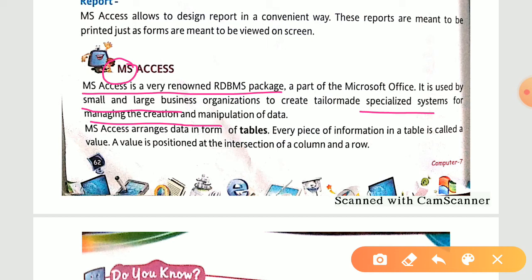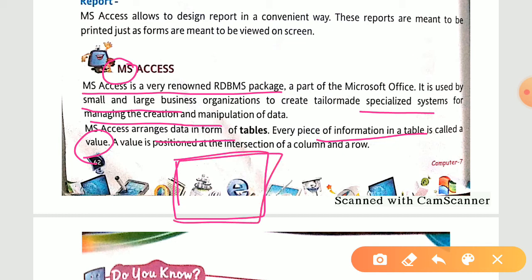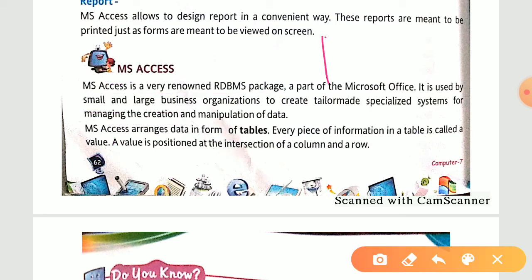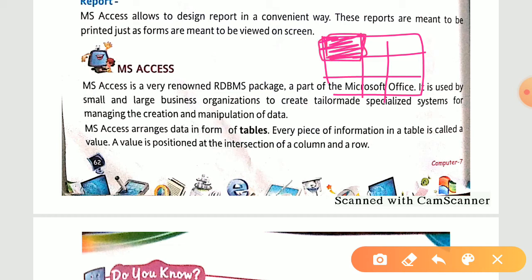Now MS Access arranges data in the form of tables, like the table example I have given you. Every piece of information in a table is called a value. Every piece means every cell. Every cell is known as a value. A value is positioned at the intersection of a column and a row. Just assume in your mind the view of MS Excel. What is MS Excel? We have a certain number of rows and columns, right? If you select one cell, then in MS Excel this cell is known as a value. It is the intersection of a column and a row.